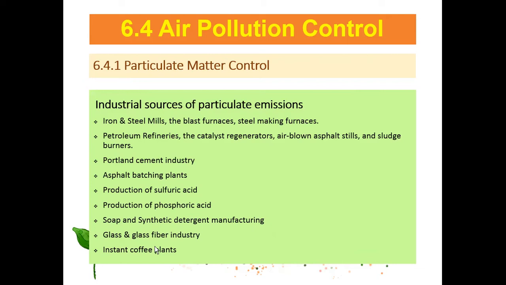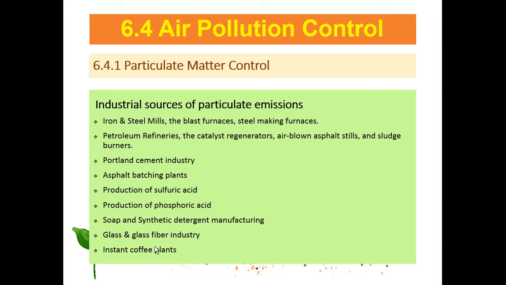So PM, particulate matter control. The sources are industrial, from iron and steel mills, blast furnaces. We discussed these earlier, on the personal side, but this one is the detail about industrial. What types of industry release emissions of particulate matter?